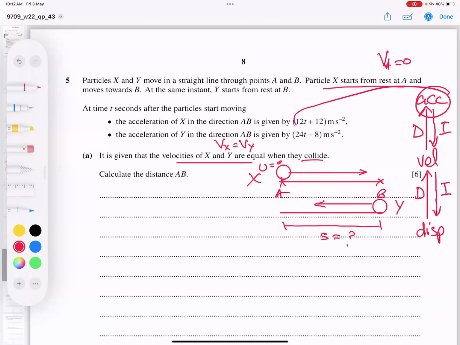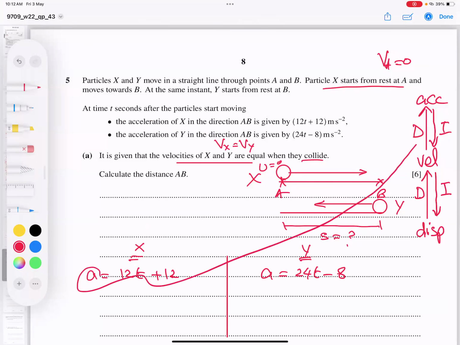So step number one, because these are accelerations, I will integrate. Let's go for both. This is for X particle, this is for Y particle. The acceleration is 12t plus 12, and the acceleration is 24t minus 8.